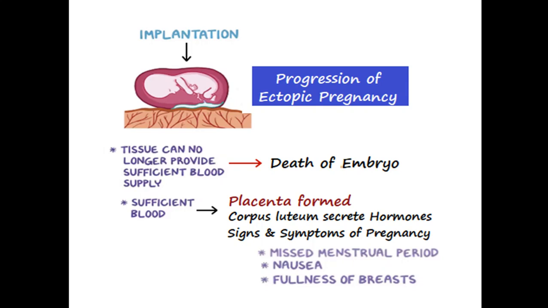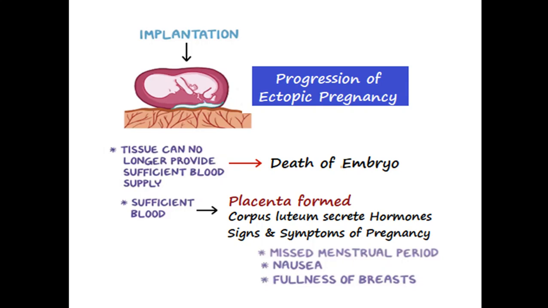Now we suppose that the ova has implanted somewhere outside the uterus and it has got implanted on a surface that is having a rich blood supply. So what will happen, that if the blood supply is not sufficient, if the tissue where the fertilized ovum is implanted is not going to supply enough nutrition and blood, the embryo will die.